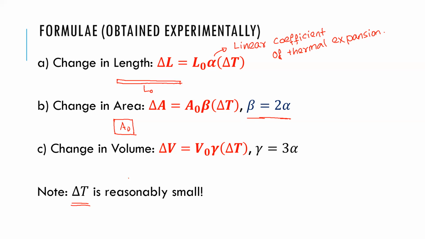The same thing here. If you have some block with initial volume V naught, again the change in volume will be proportional to the change in temperature and original volume, and this is the volume coefficient of thermal expansion. Again, keep in mind, these alpha, beta, gamma values depend on temperature, but we are not looking into that aspect.